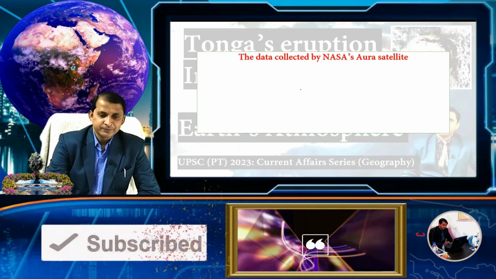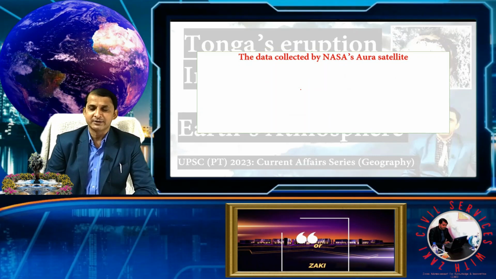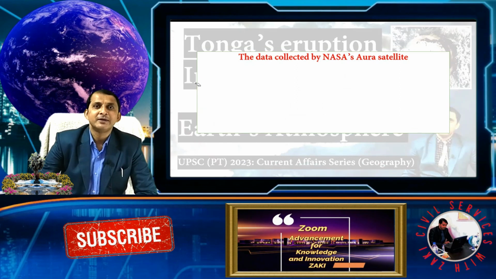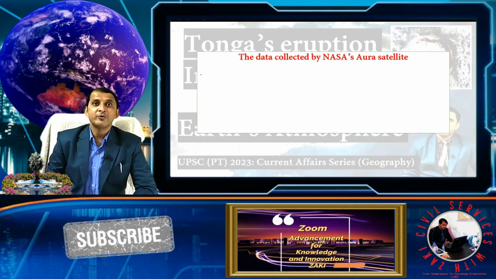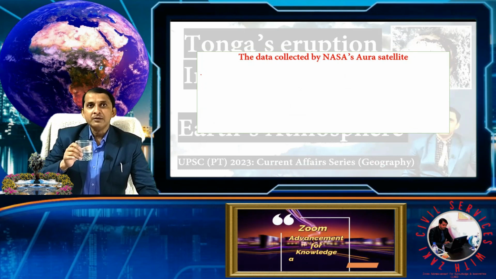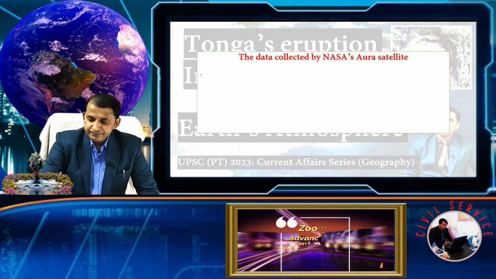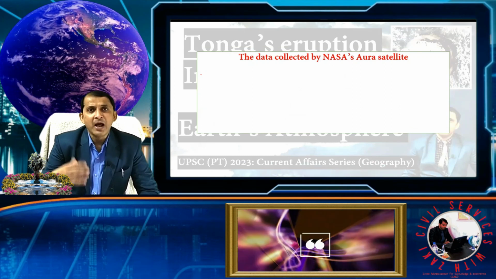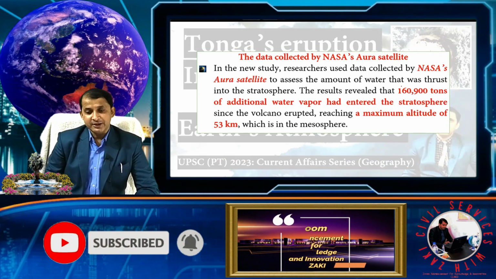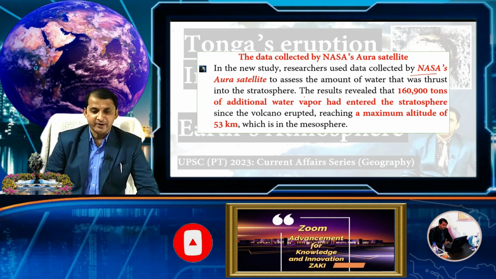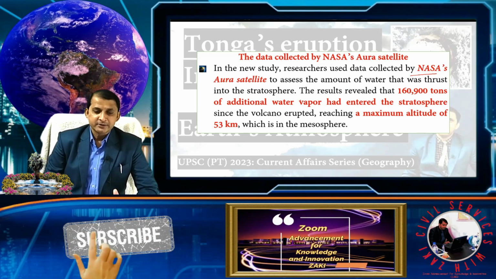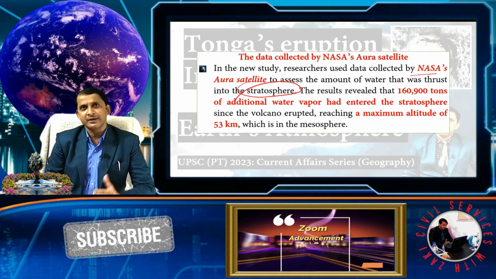So see here, data collected by the NASA Aura satellite. How can you imagine or quantify the 58,000 swimming pools? Because this data was collected by NASA satellites. So see here, the newest study, researchers used data collected by the NASA Aura satellite to assess the amount of water that thrust into the stratosphere.